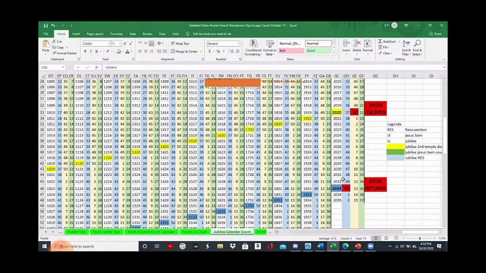There's more than one Jubilee. A Jubilee is an anniversary. It's basically an anniversary date. So this is the anniversary date from the destruction of the temple, and this is an anniversary date from the death and resurrection of Jesus Christ. So in 2020, there's a Jubilee for the destruction of the temple, and in 2033, there's a Jubilee year for the death and resurrection of Jesus Christ. I wanted to be clear why we're saying this is a Jubilee year.